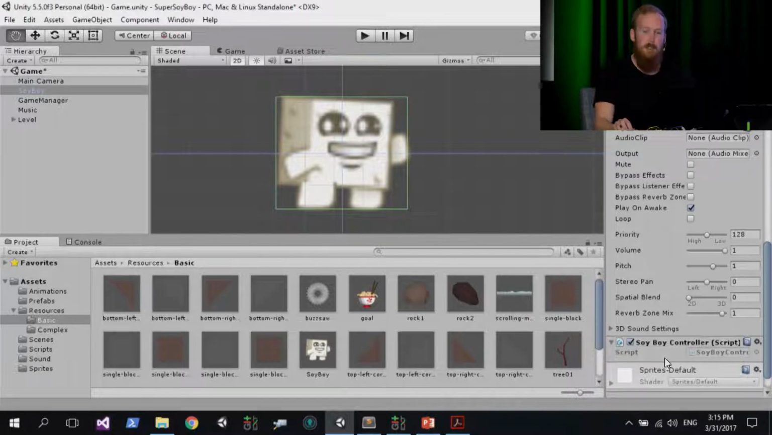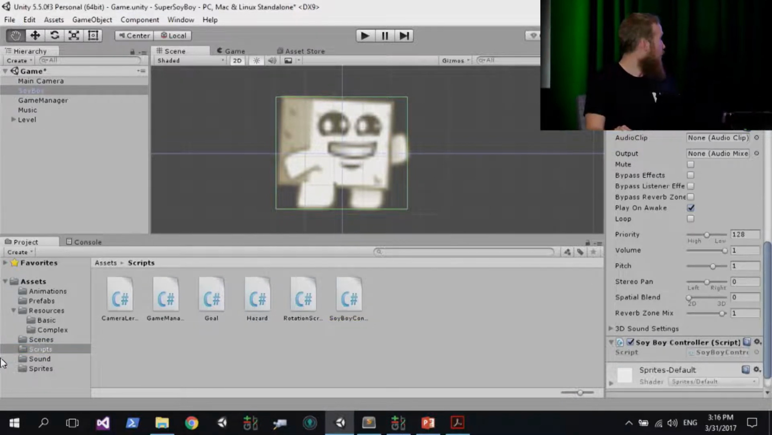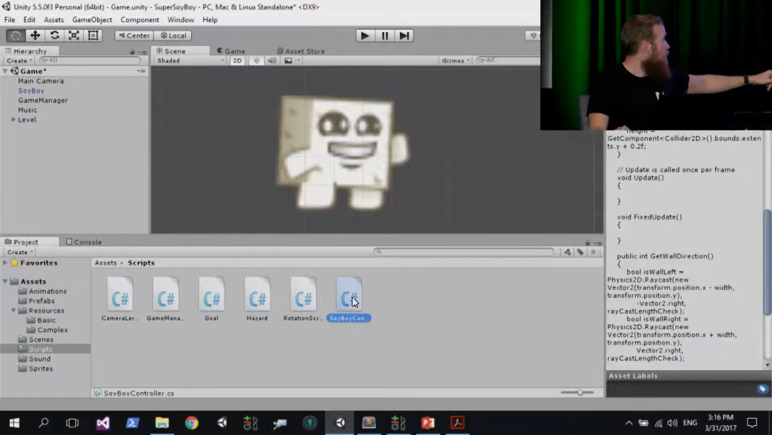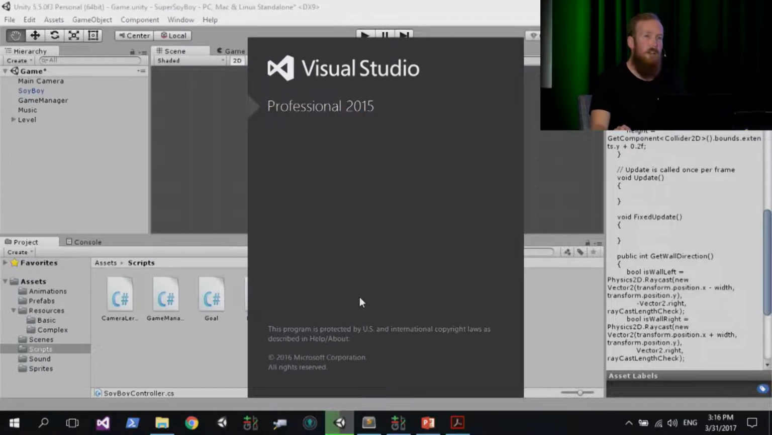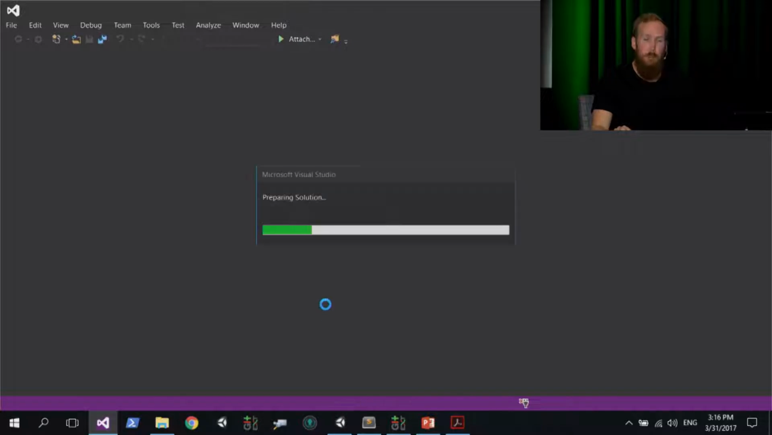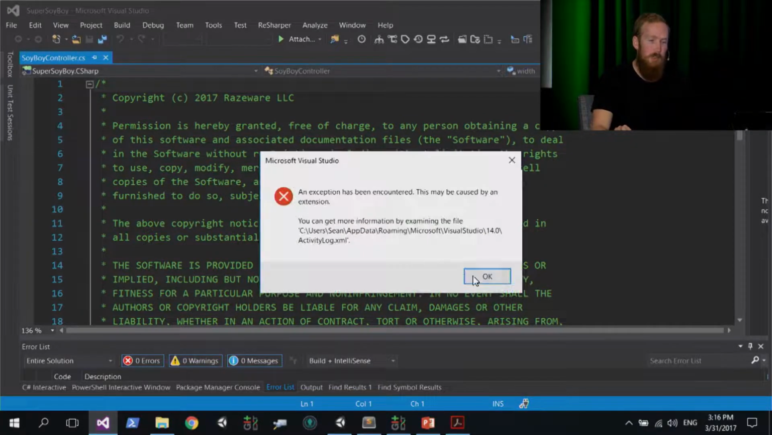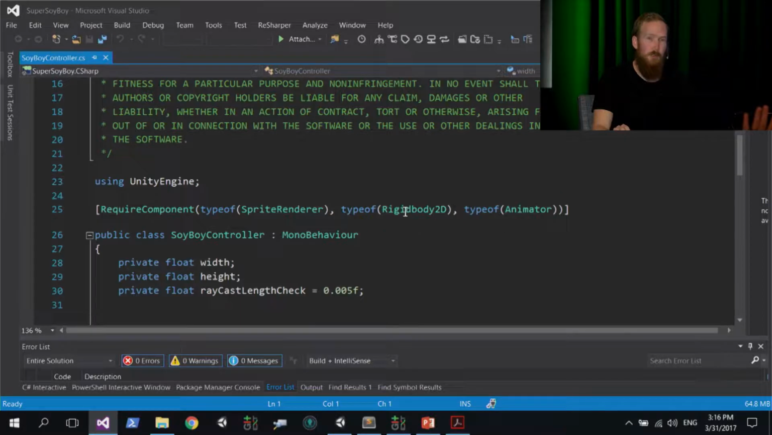So to actually edit it, you need to double click on the actual name of the script in the inspector down here. The other way of doing it is to select scripts at the bottom of your project folder and find the Soy Boy controller script and just double click on it to launch your IDE. Now, ignore the fact that I'm on Visual Studio on Windows. You should have something called MonoDevelop that launches on your machine. And once that launches and loads up the Soy Boy controller script, if you can just raise your hand for me and let me know that you're at that point, and we'll continue on from there.